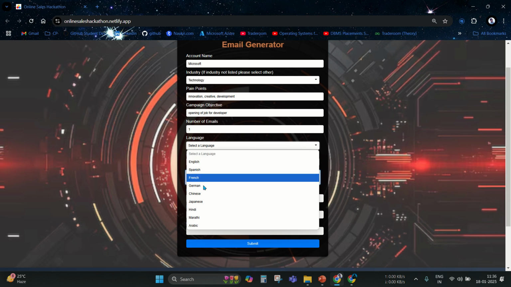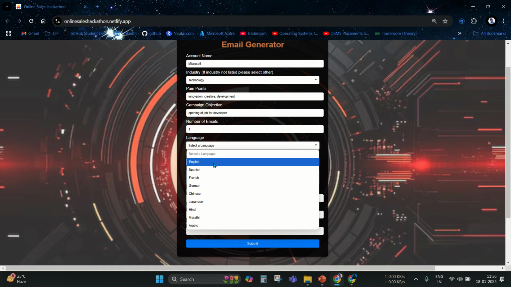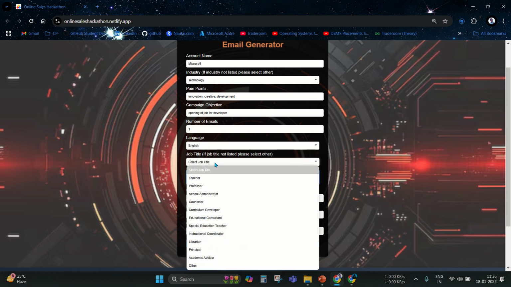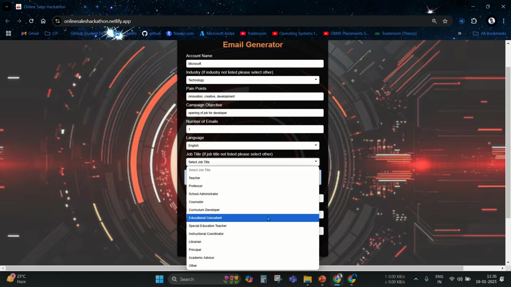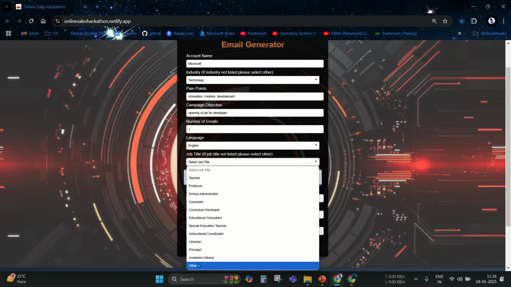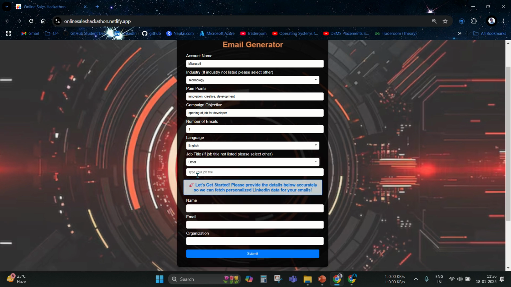Here are all the types of languages in which you can get the content. We will prefer English because I don't know the other languages. And here you select the job title; for the job title we can put anything here. So I will put student.